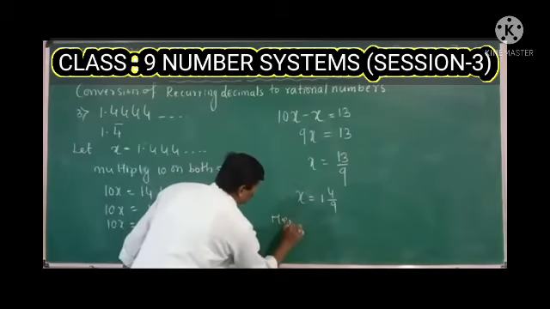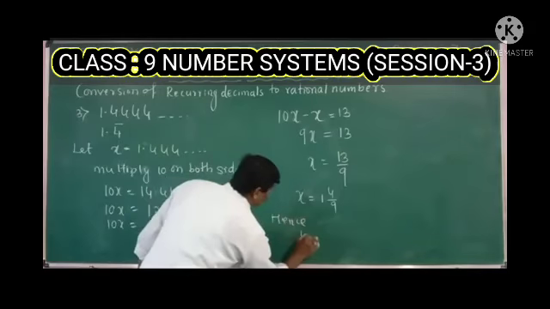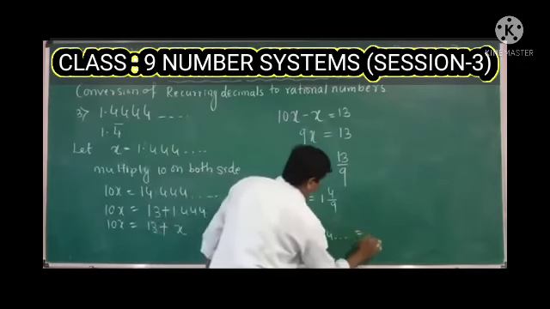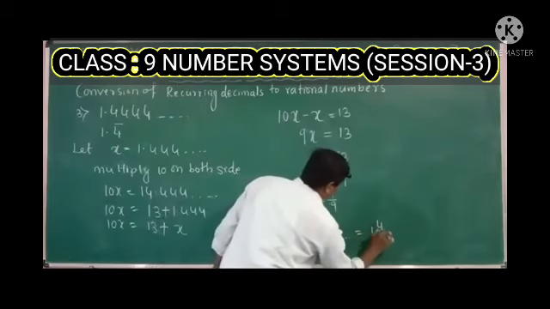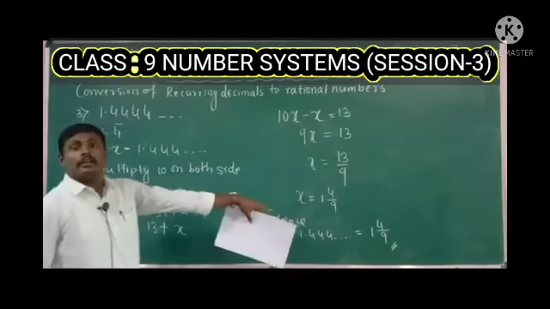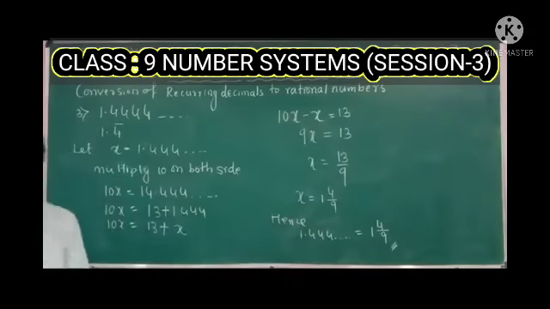Hence 1.444 can also be written as 1 integer 4 by 9. So this is the required rational number. Now see the next question.